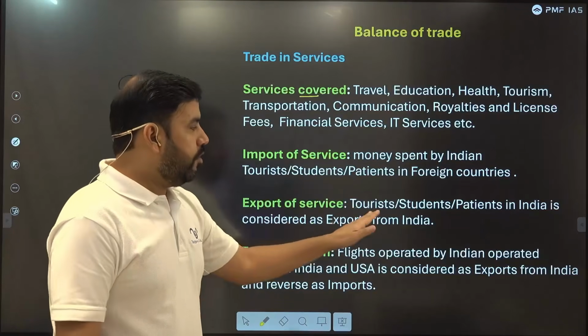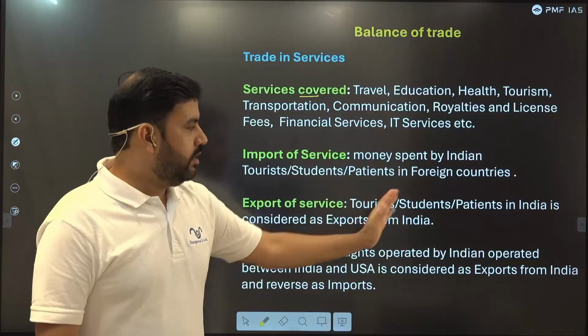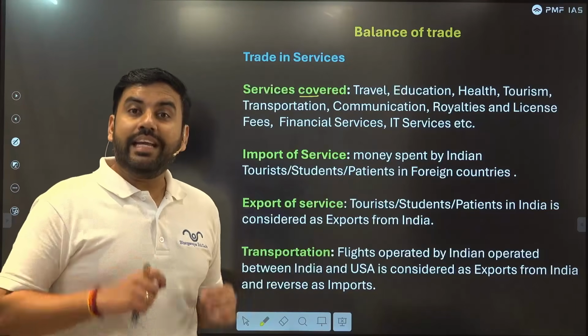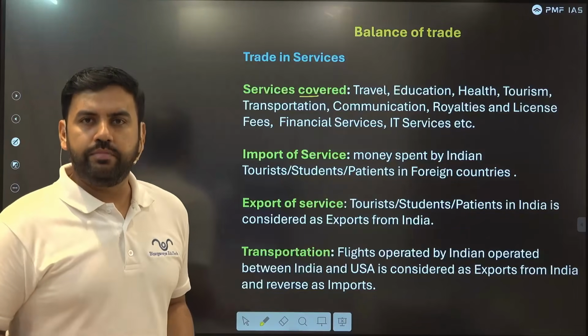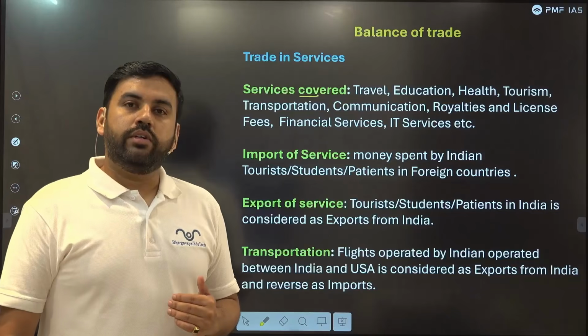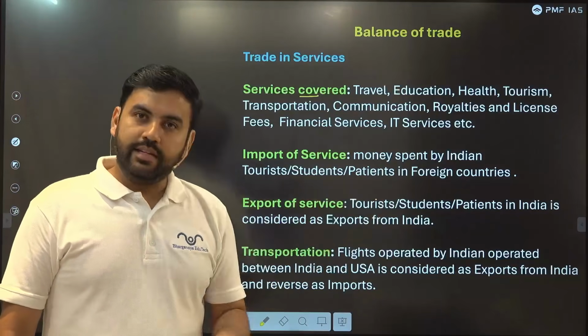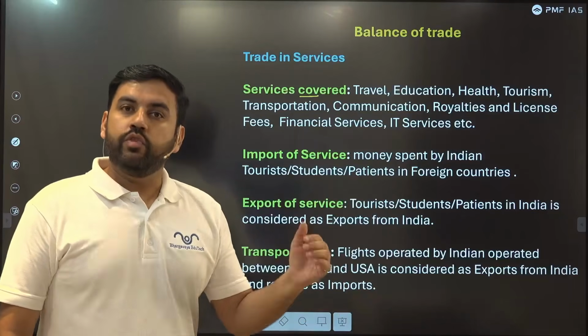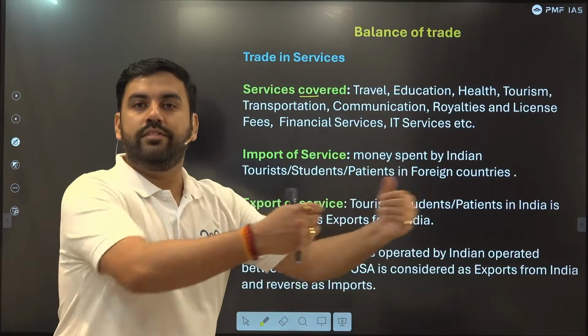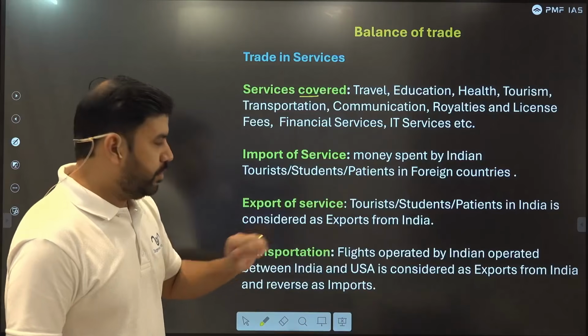Similarly, if there is a foreign tourist, student or patient in India, let's say for medical treatment, an Indian doctor is providing the service to that foreign patient. He is in India, but he's a foreigner. So we are exporting, we have sold a service. And lastly, transportation.